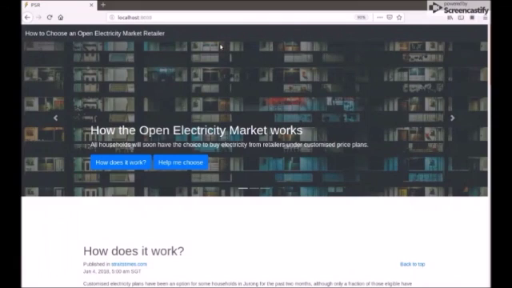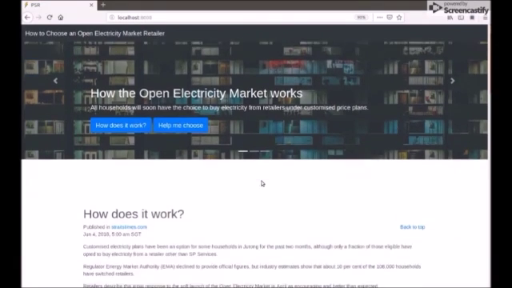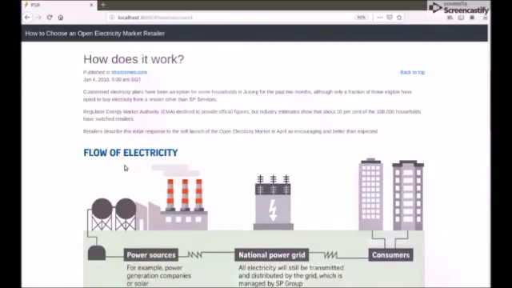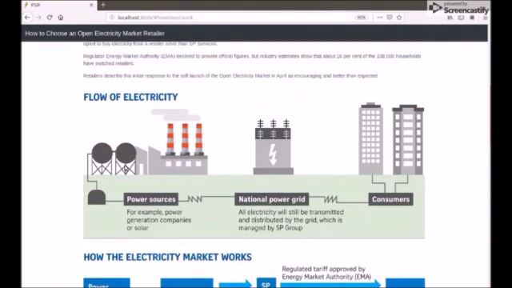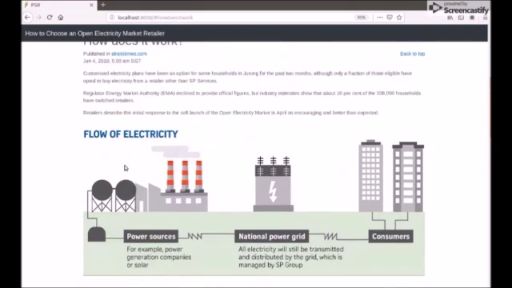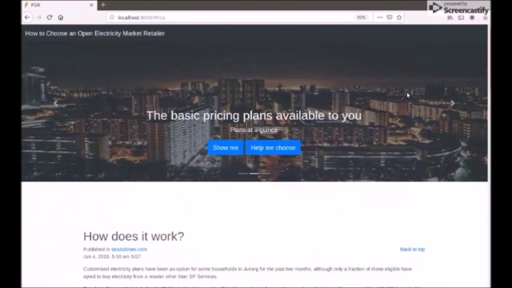Now we shall go through a user demo of the recommender system. On launching the application, click on How does it work to understand how the open electricity market works. This is especially useful for users who have no awareness of the new regulations.